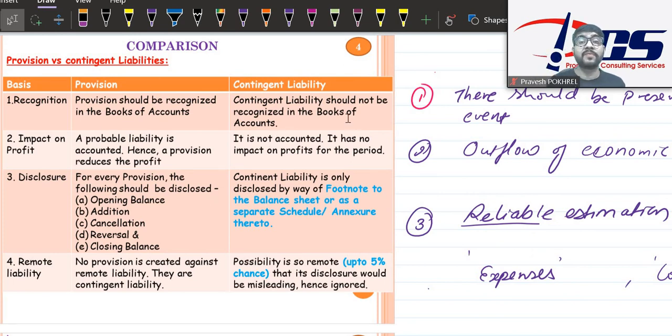There is a difference between provision and contingent liability given in this section. You can copy this.